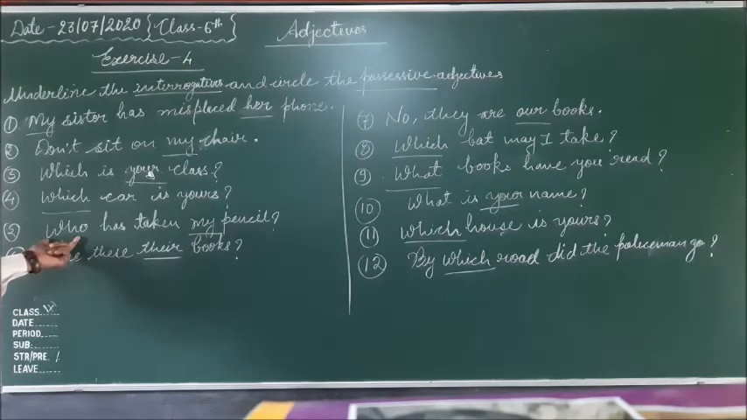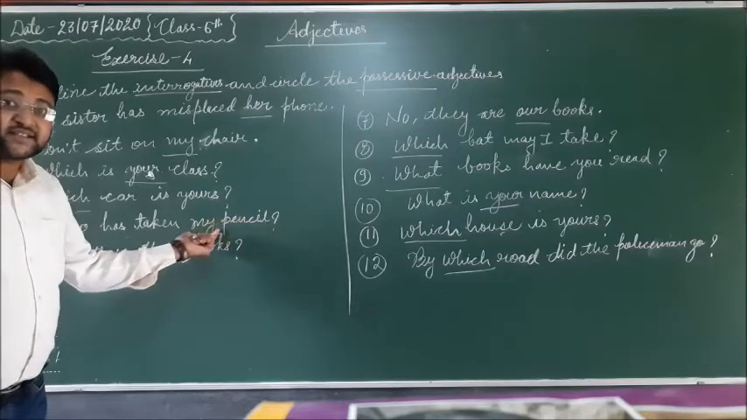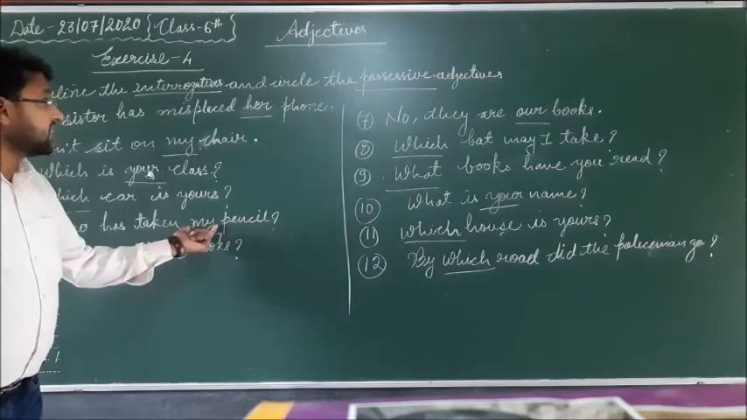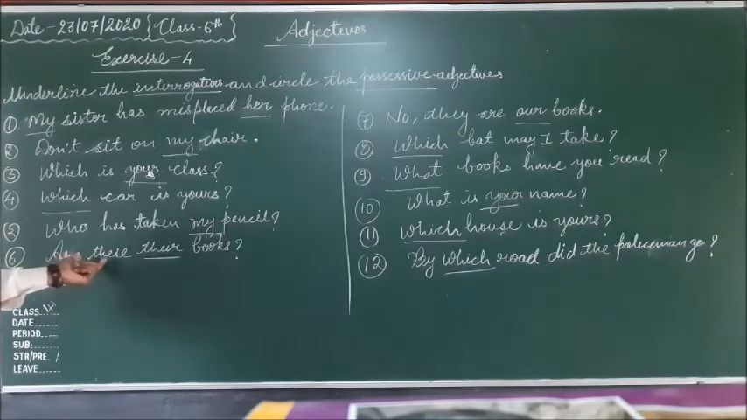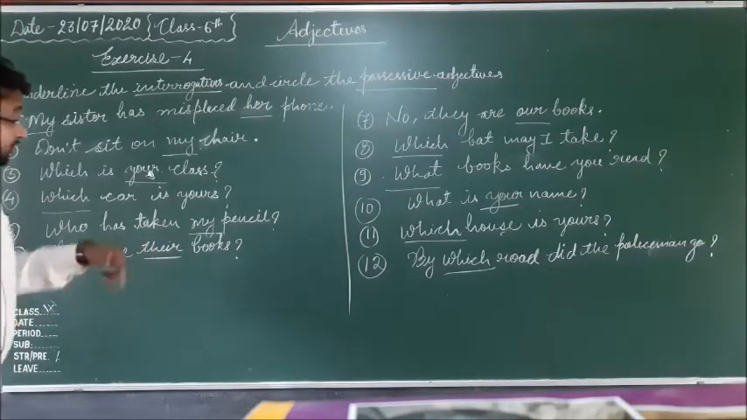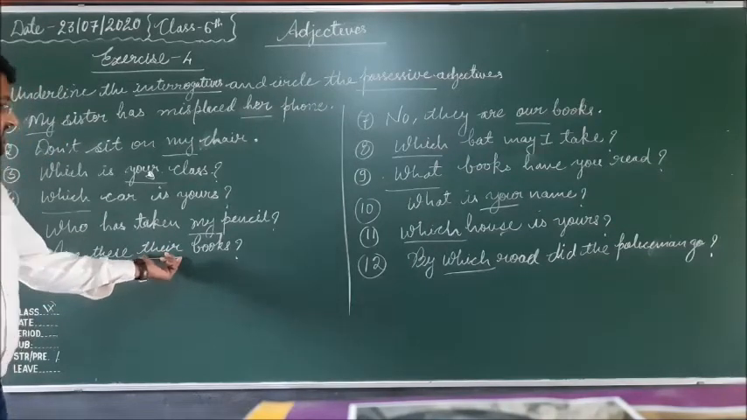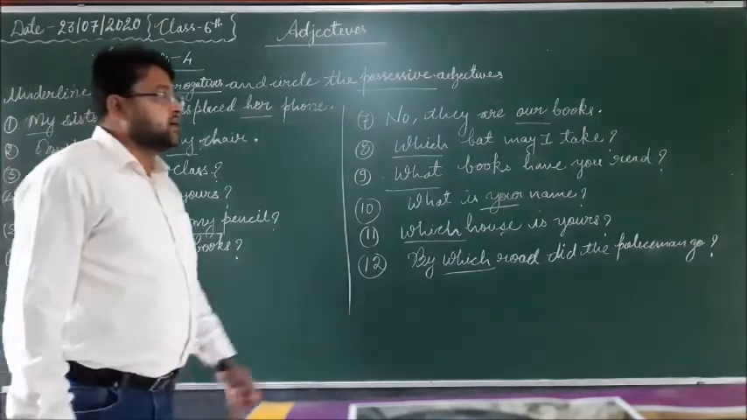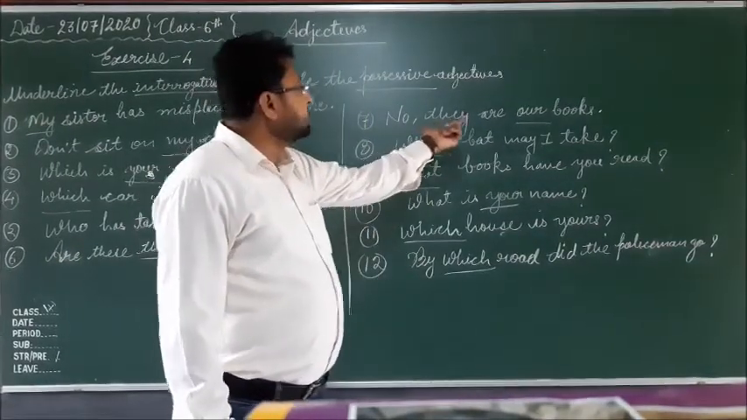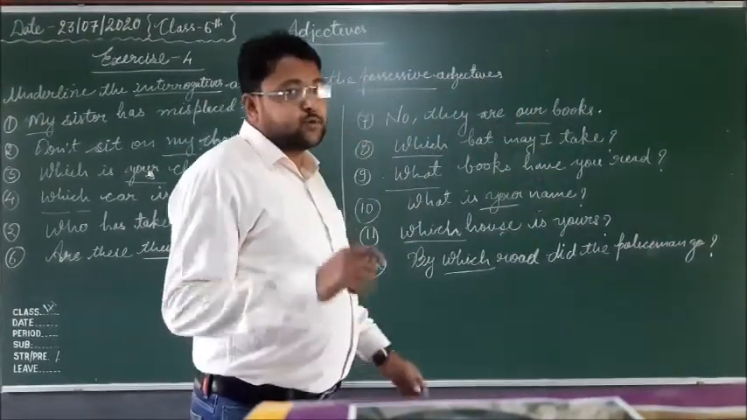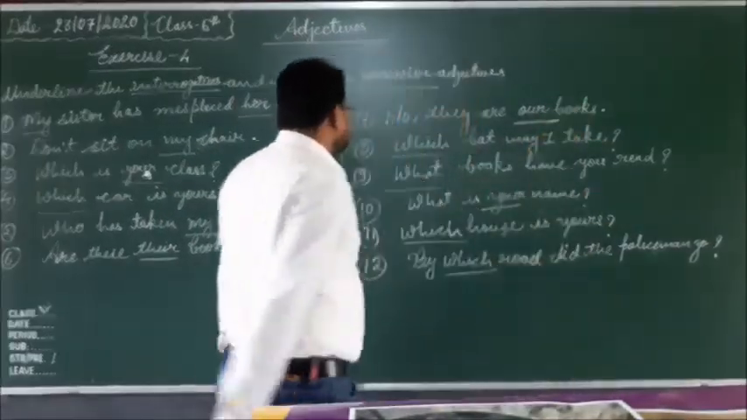Here in the sentence, who has taken my pencil? So my pencil, whose pencil? My pencil here. My is also a possessive adjective. In this sentence, are these their books? Whose books? Their books. So their also shows the possession on books, so that's why it is a possessive adjective. In the next sentence, no, they are our books. So whose books? Our books. So our is also a possessive adjective.